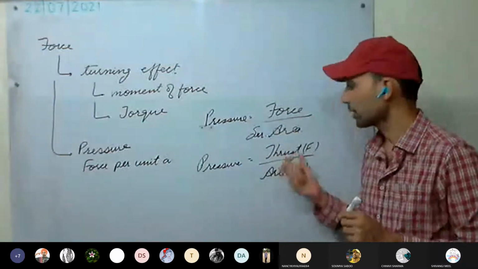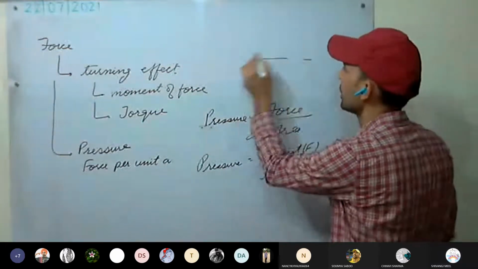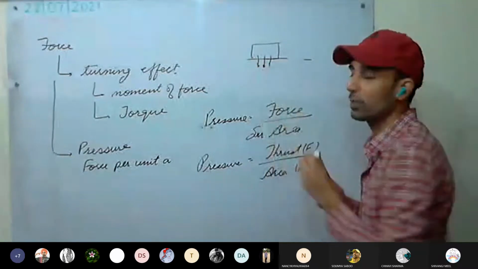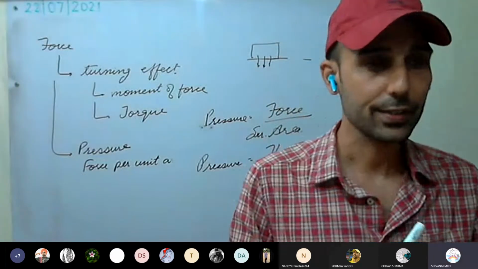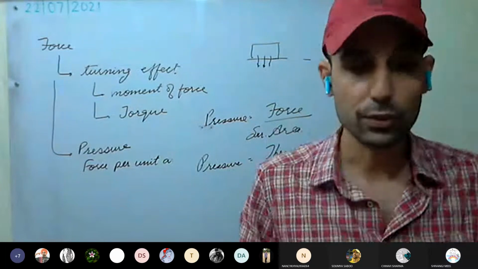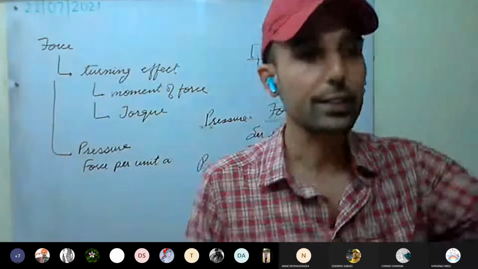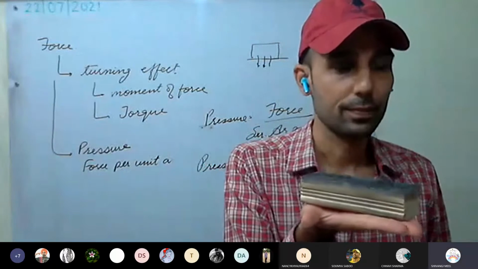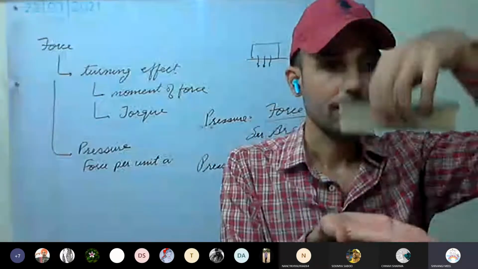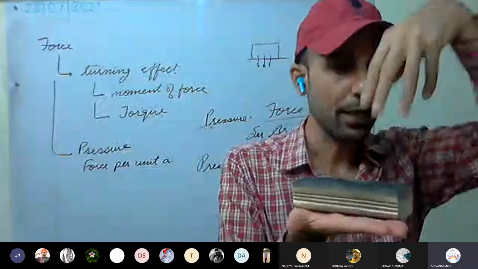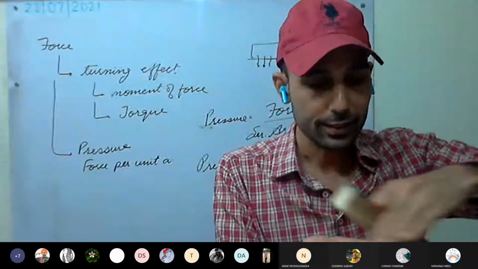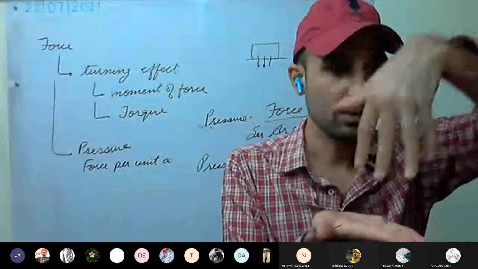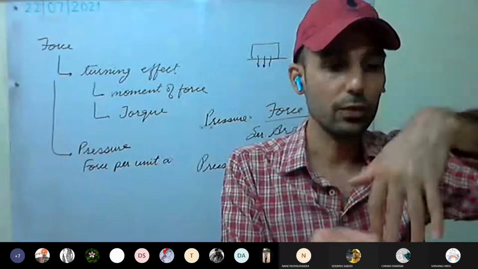Okay. So mainly thrust, for example, it's the body. The thrust applied by the body will be equal to its weight. For example, take any body. This duster is applying how much thrust on my palm? As much weight as it has. It's applying in the downward direction, perpendicular to the surface, normal to the surface.